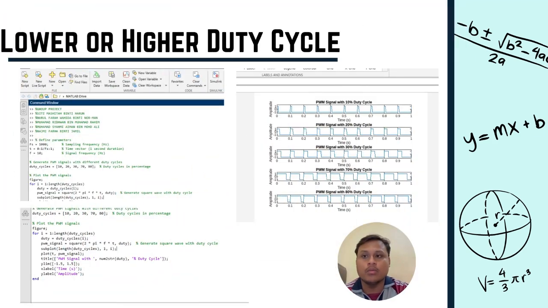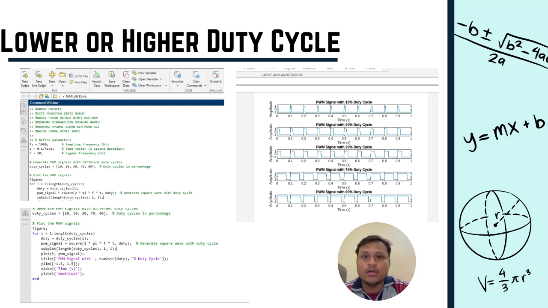Hi, my name is MUHAMAD bin RAHIM, and my matrix number is CE 2322. This is our coding to define lower and higher duty cycles. First I define the parameters, which are sampling frequency in hertz, time vector with 1 second duration, and signal frequency in hertz. Then I generate a PWM signal with different duty cycles, such as 10, 20, 30, 70, and 80 percent. Then I plot the PWM signals, generated as a square wave with the duty cycles, and then I run it.